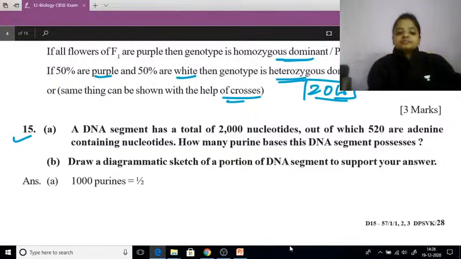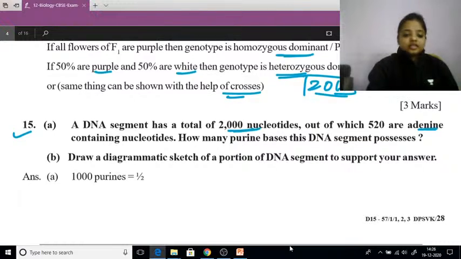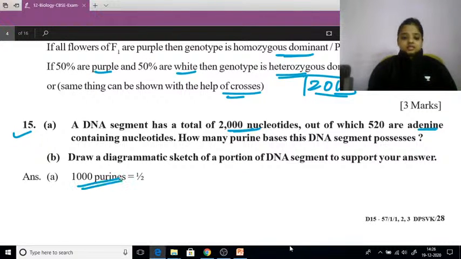Question number 15. A DNA segment has a total of 2000 nucleotides, out of which 520 are adenine containing nucleotides. Total 2000 nucleotides, out of which 520 are adenine. How many purine bases does this DNA segment possess? Draw a diagrammatic sketch of a portion of the DNA segment to support your answer. Okay, fine. So there will be 1000 purine bases, because purine bases will be half, that is 1000.